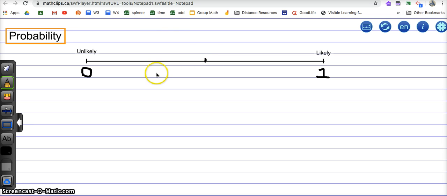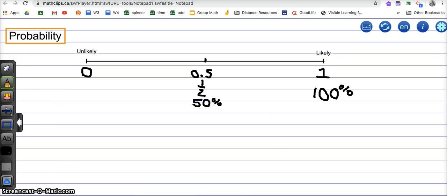And this is why probability is talked about in decimals. So it's half, which is 0.5. It's talked about in fractions, but it's also talked about in percents. For grade 4, we're just going to go with the scenario that makes the most sense, but eventually you have to write it in all three forms: fractions, decimals, and percents. So if an event is certain, it would be 100%, or here 0%.